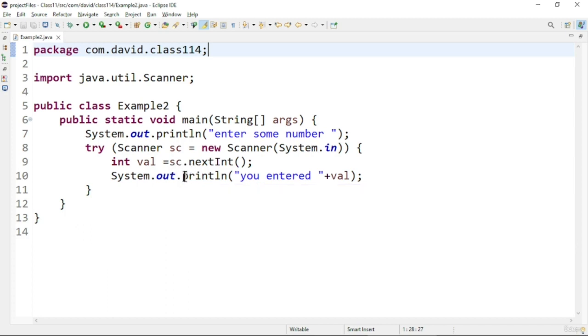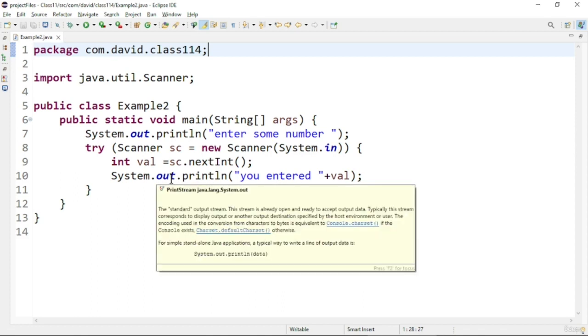You can see one more thing, that there is no catch block. If you use a normal try block, there should compulsorily be a catch or finally block. Either one should be there. But for try with resources, it is not necessary to have a catch block.